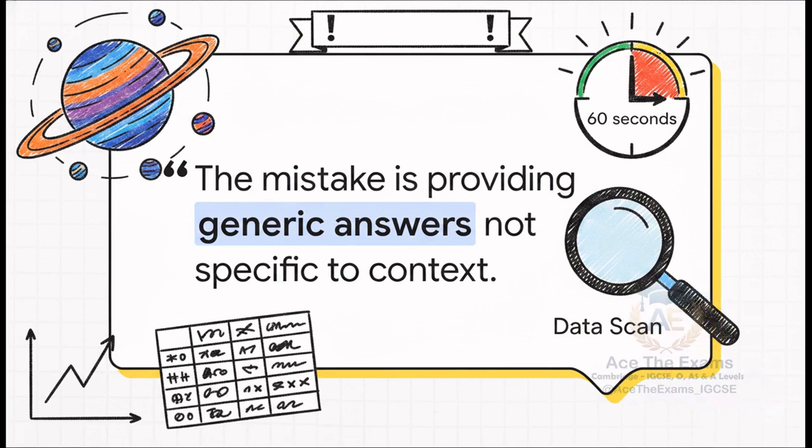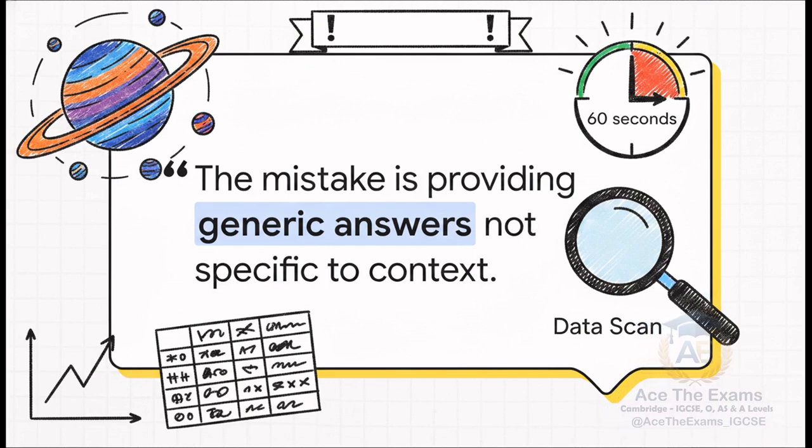The classic mistake is providing generic answers not specific to the question context. Always link every point to the given scenario. Consider this a massive examiner alert. Merely reciting memorized space facts without applying them to the specific scenario guarantees a low score.